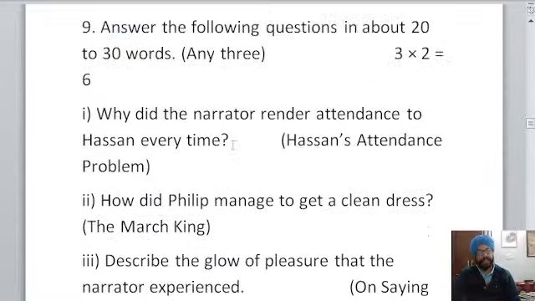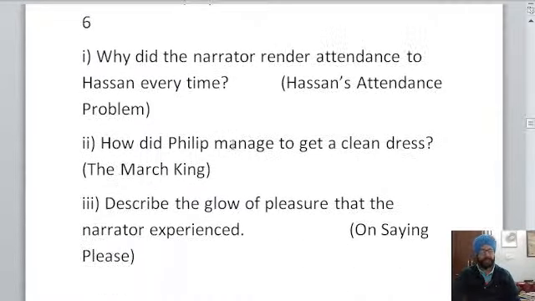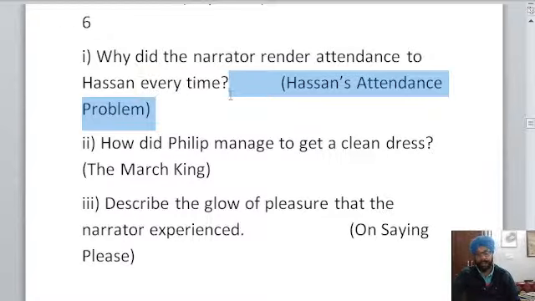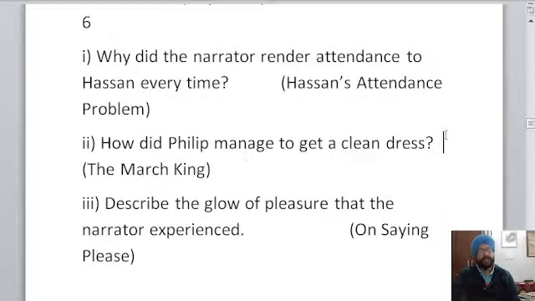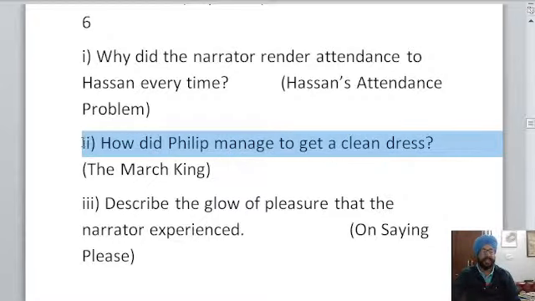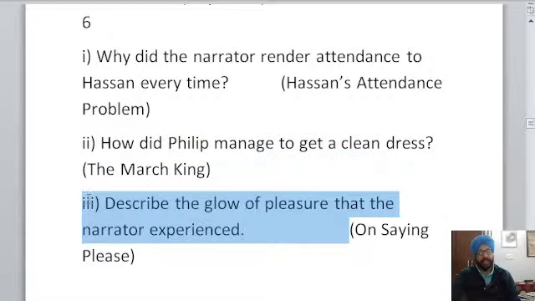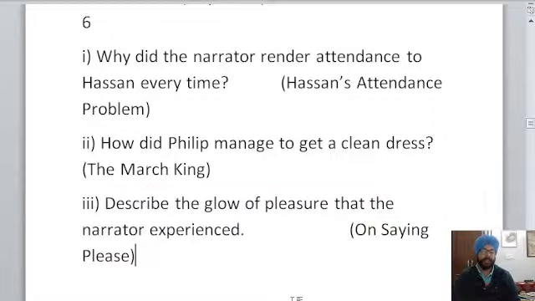The first question is to answer in 20-30 words, almost 3 lines answer is required. Why did the narrator render attendance to Hassan every time? You can write this answer as well. This is of 2 marks. Second is how did Philip manage to get a clean dress? And describe the glow of pleasure that the narrator experienced. Third question is from the chapter On Sing, please.